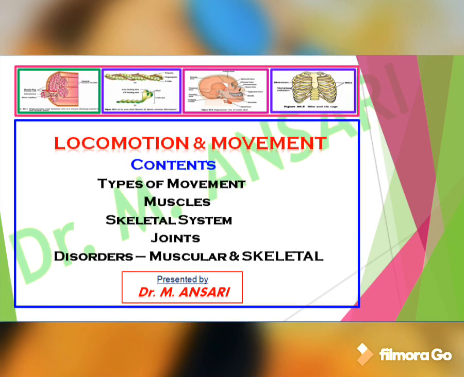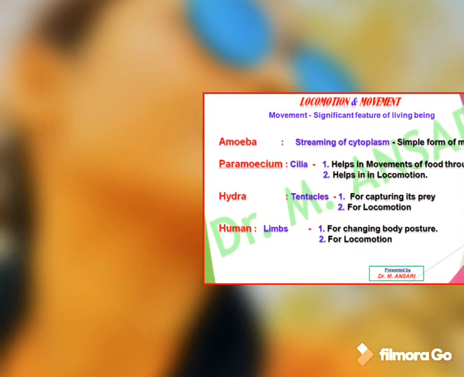In the second part, different muscles present in our body are explained. The third part deals with skeletal systems. In the fourth part, different joints of the body are explained. And in the fifth part, muscular and skeletal disorders are included.